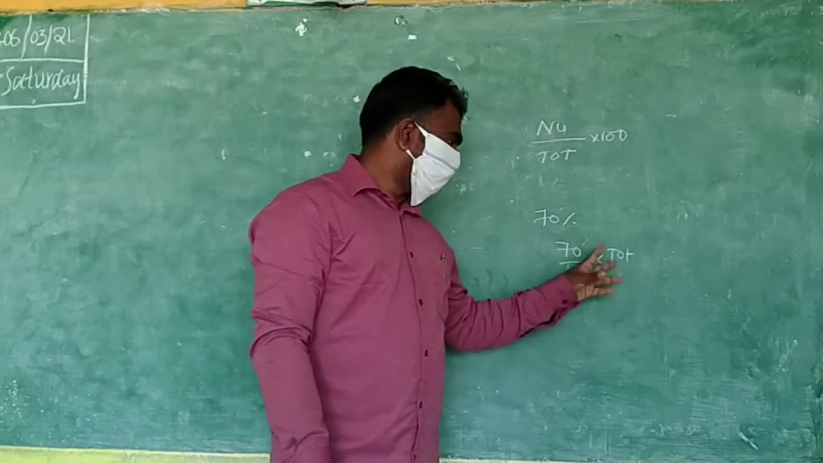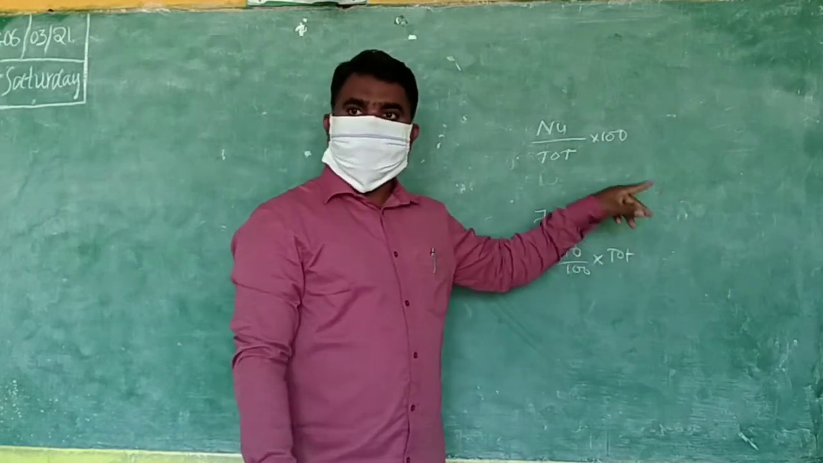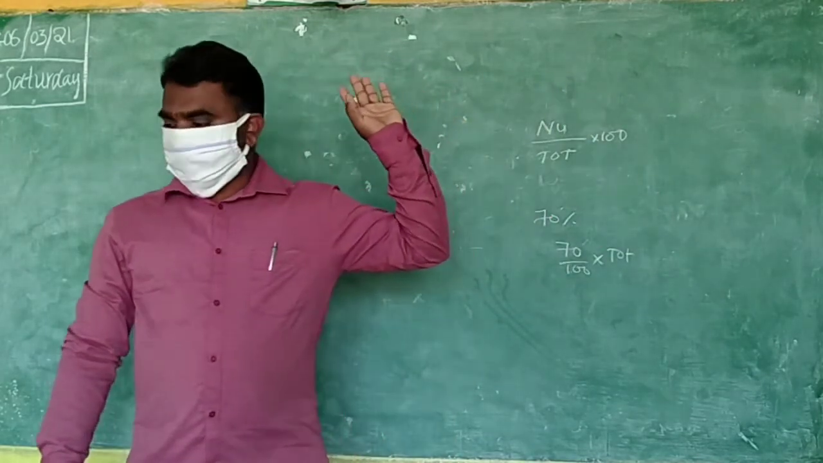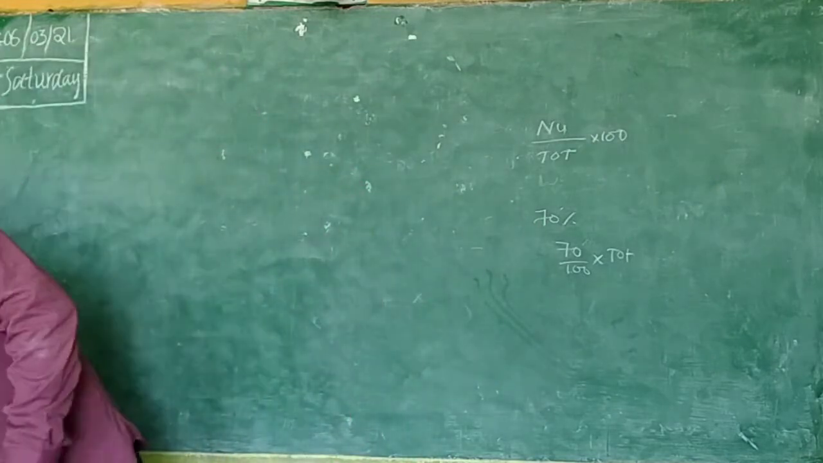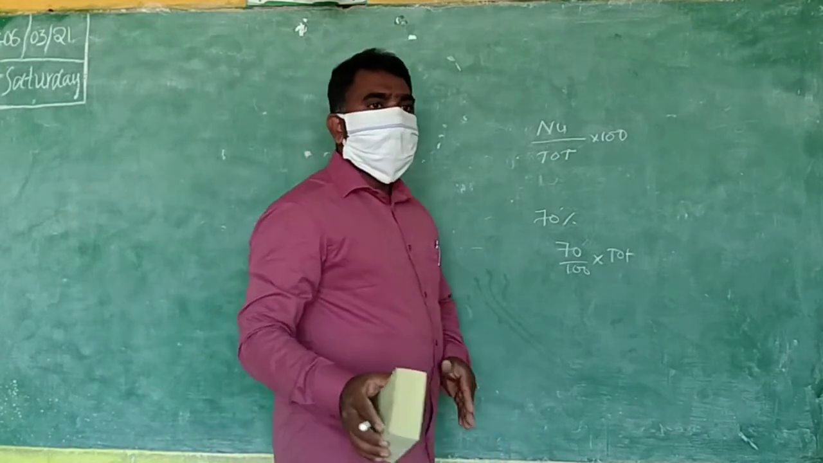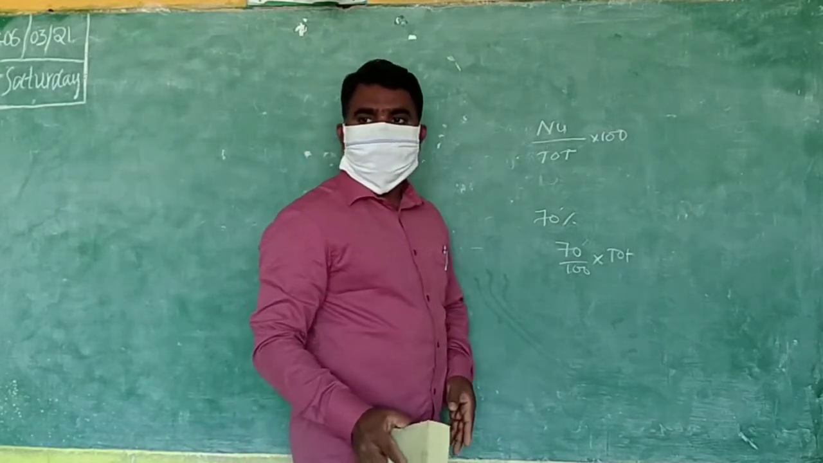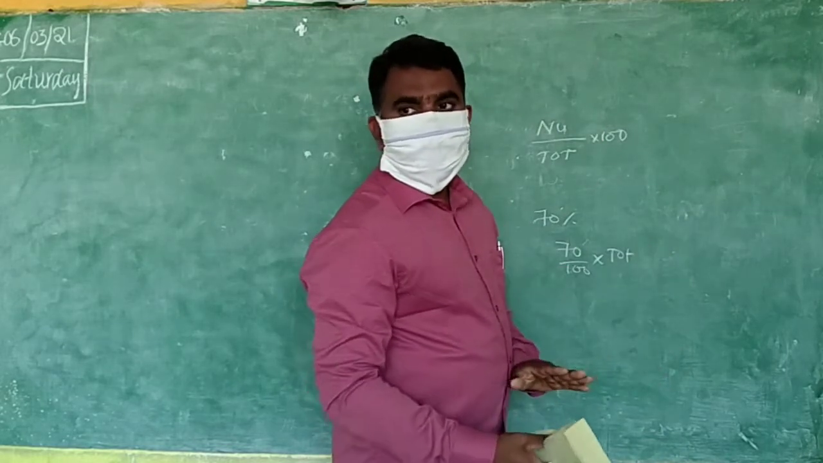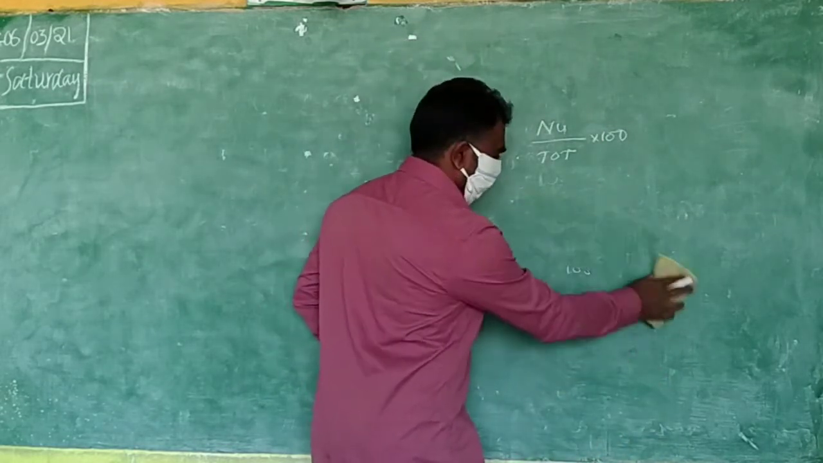Okay, if you know the percentage, you can find the number, and if you know the number, you can find the percentage. These are the two formulas. We can easily remember them. By using these formulas only, we are going to calculate the problems. Generally, problems will be asked like that, so we can easily understand.